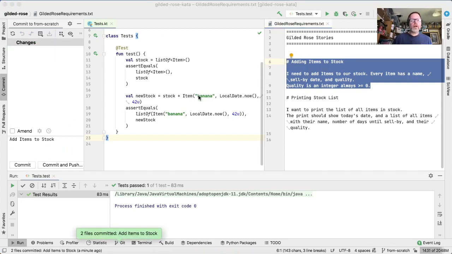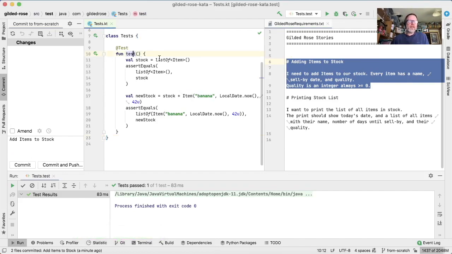As always seems to happen for me, it's only when I have actually committed that I actually look at things and decide if there's any real tidying up to do. We could rename this test, I suppose, but providing nobody really takes a look at this, I think it's good enough. And when I say nobody takes a look at this, what I mean is if we had code review, if we had pull requests, somebody might be complaining about this not being as communicative as it should be, but we're going to make it better. And it is simple enough after all. We only have 1 test, why should we have different names?